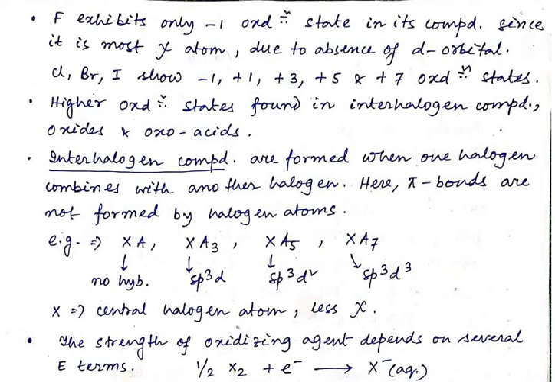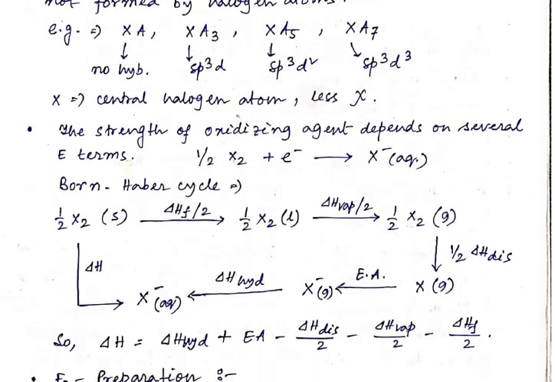Here X is the central halogen atom with less electronegativity, so that is also important. At first we have to write the less electronegative atom and then the more electronegative atom. For example, IF7, not F7I. So first of all I have to write the less electronegative atom, which would be the central atom, and then the more electronegative atom. So this is a very little description about the interhalogen compounds.